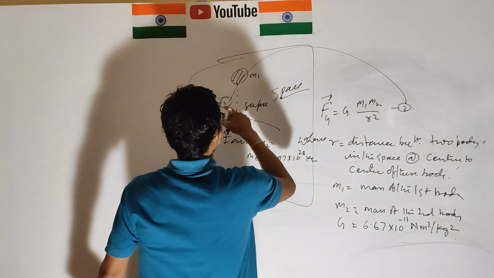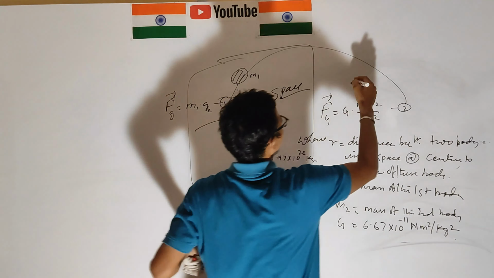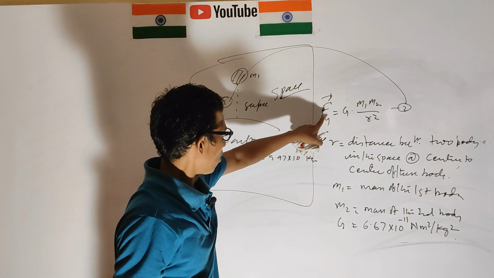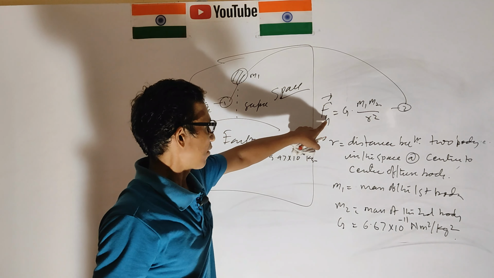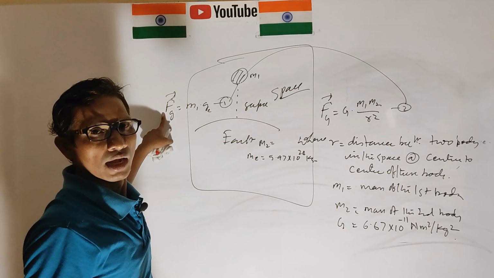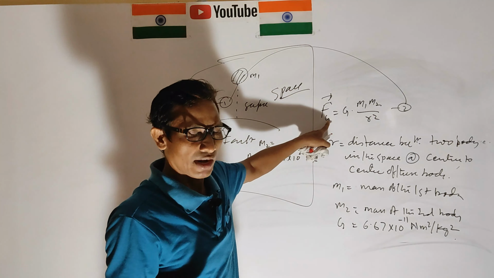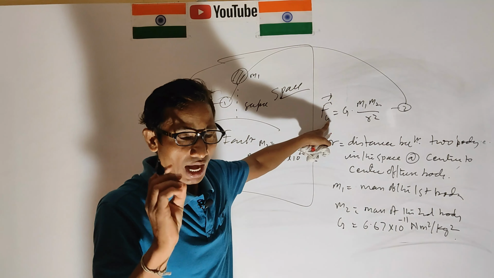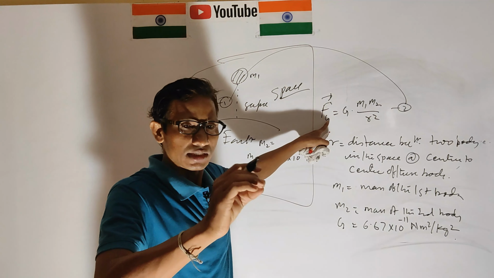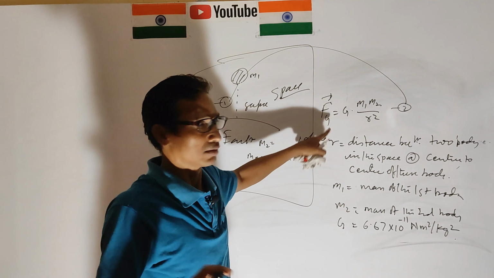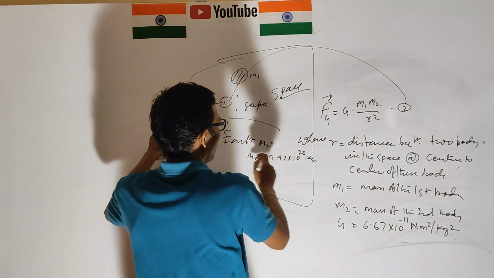When we combine these, we get the universal gravitational force and the gravitational force. Both are acting on the same body, so this and this will be equal.